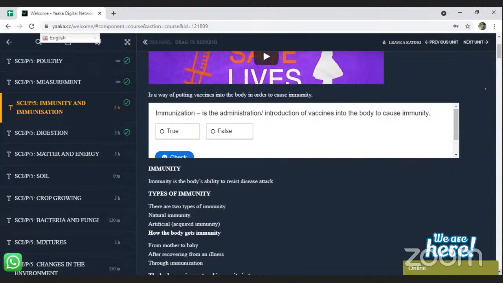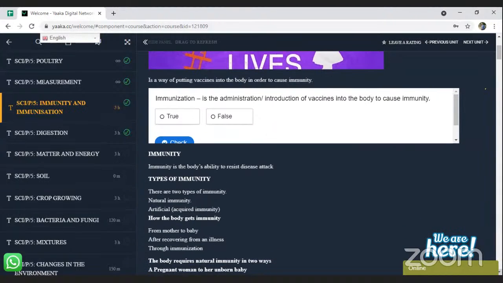After suffering and recovering from an illness, correct? As simple as that. So those are the different ways you can get immunity: from the mother to the unborn baby. You can also say after suffering and recovering from sickness, then through immunization.